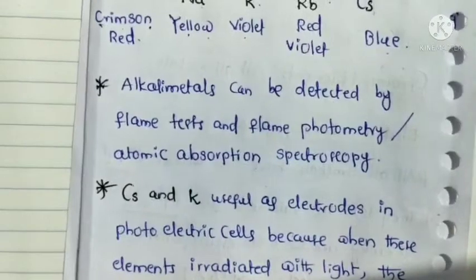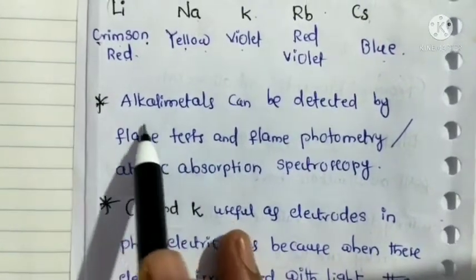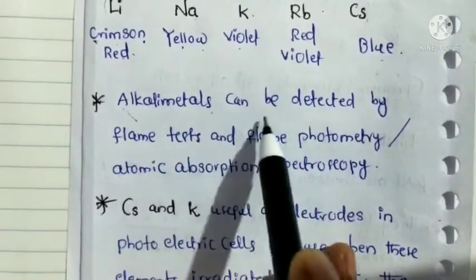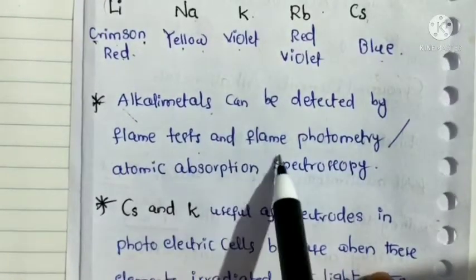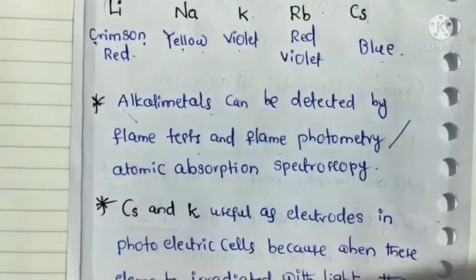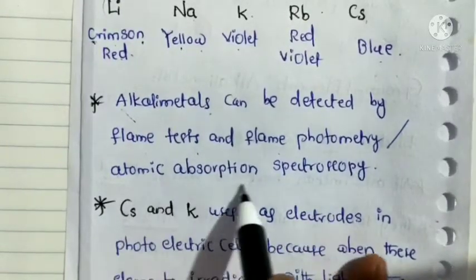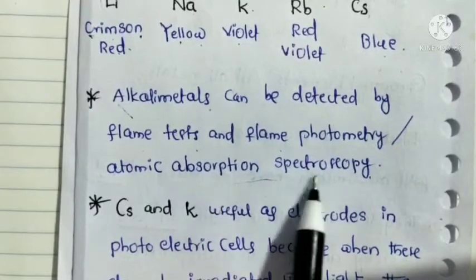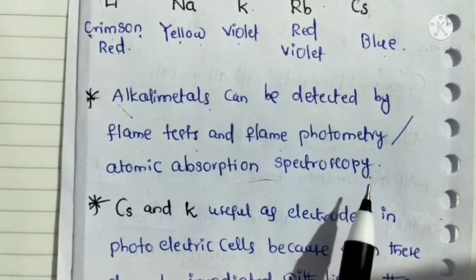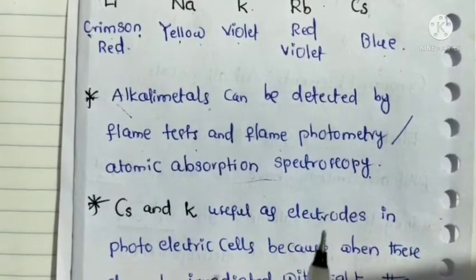Next, another property. Alkali metals can be detected by flame test and flame photometry or atomic absorption spectroscopy. So nowadays spectroscopy is used to detect the metals.